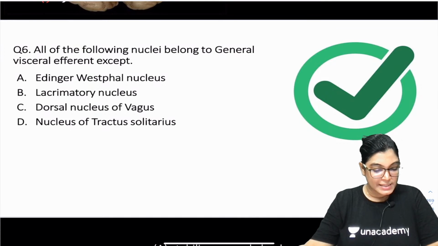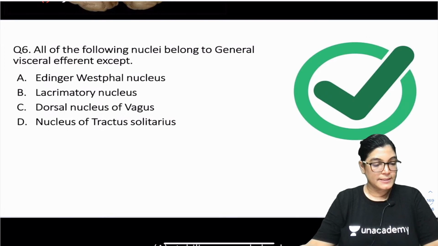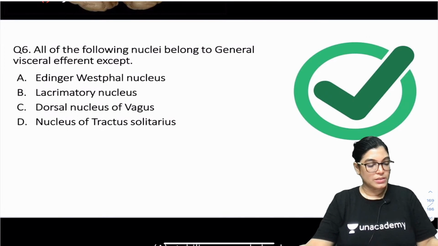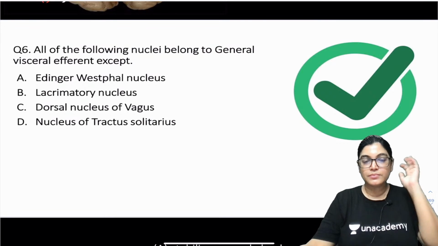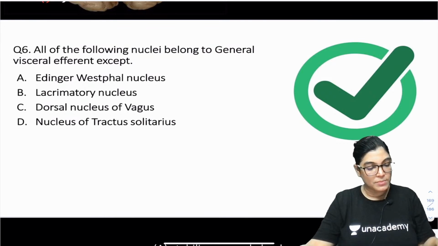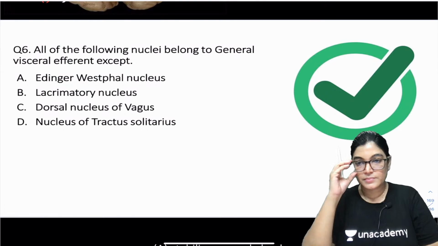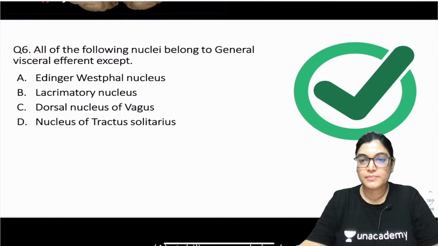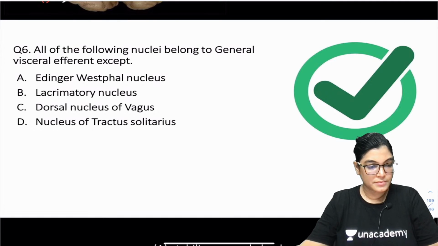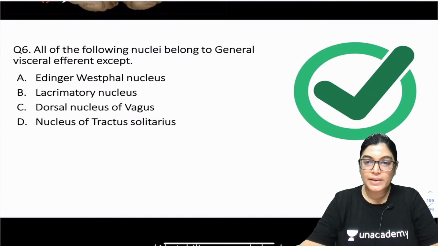Shweta Verma is telling B, lacrimatory nucleus. What about others? Give the correct answer, then I will come up with the explanation. Got it, everyone?